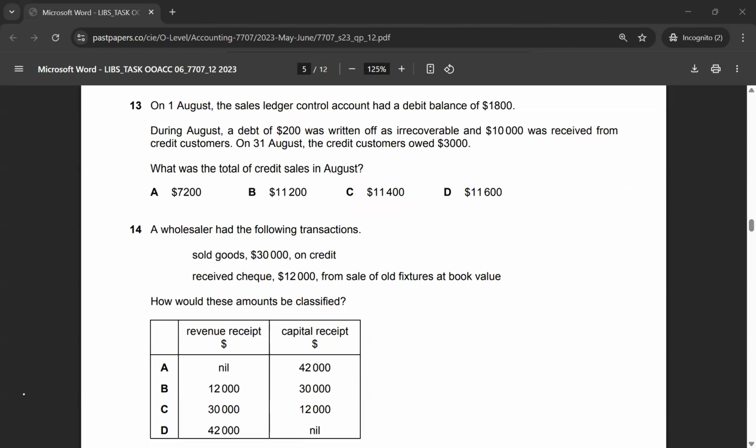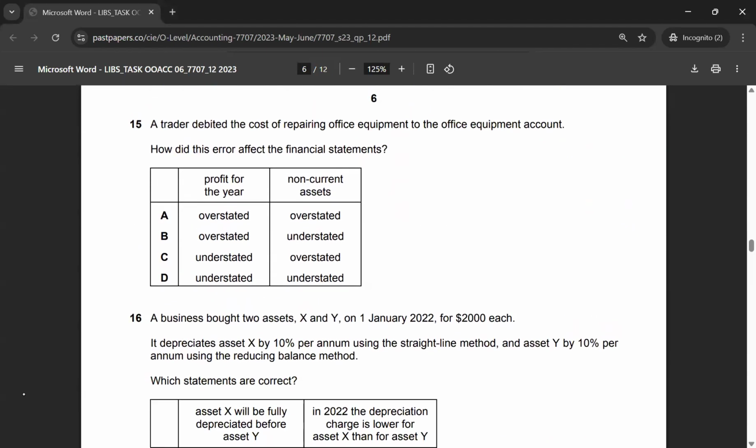Let's move on to multiple choice 15. A trader debited the cost of repairing office equipment to the office equipment account. So this should be revenue expenditure, but it went to capital expenditure. The effect of this error is that profit for the year would be overstated, and non-current assets would also be overstated. So the correct answer to multiple choice 15 would be option C.